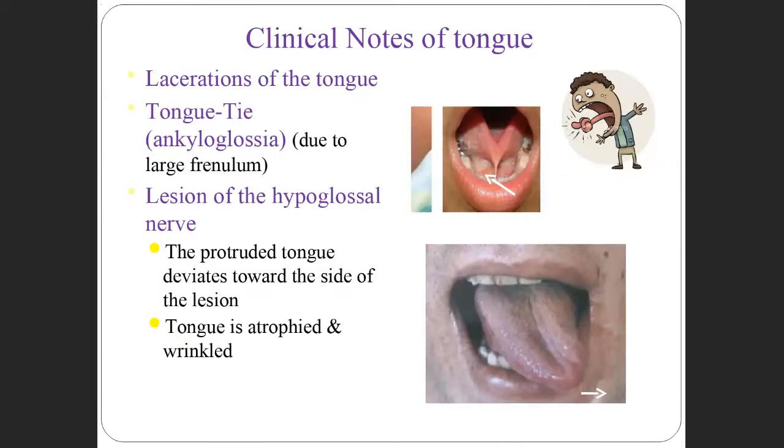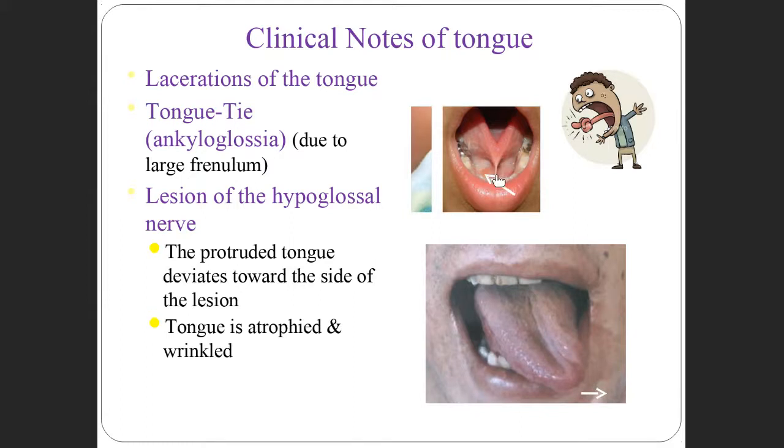There are so many abnormalities you find in the tongue. The common ones are lacerations, and then there are some developmental anomalies, that is tongue tie. So what happens here? See this picture, the tip of the tongue is attached to the base.